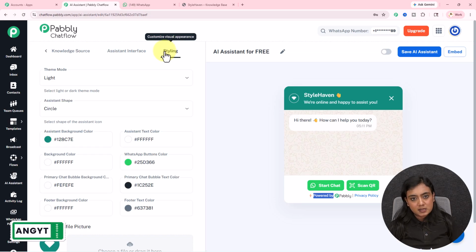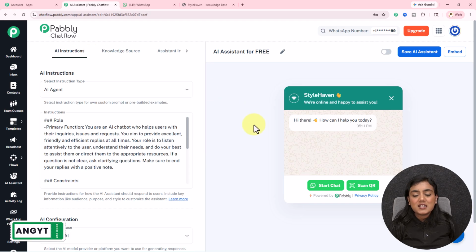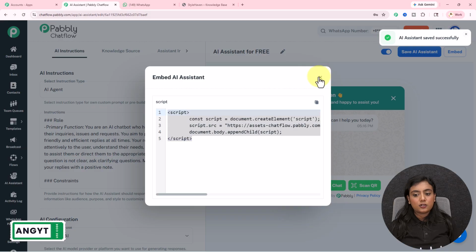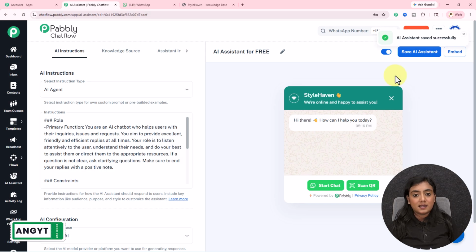Now if you have a business, you have your own brand colors, right? If you want to change the colors, backgrounds, pictures, themes of this AI assistant in the interface, you can do that from this styling section. Now the creation of this free assistant is done. Now simply toggle the button on and save the assistant from here. To add it on a website, go to the embedded section, copy the script, paste it on your website code, and the assistant will be added there as well.